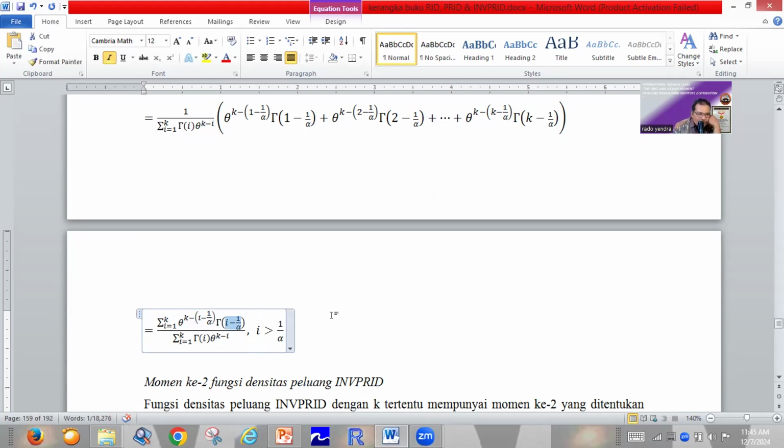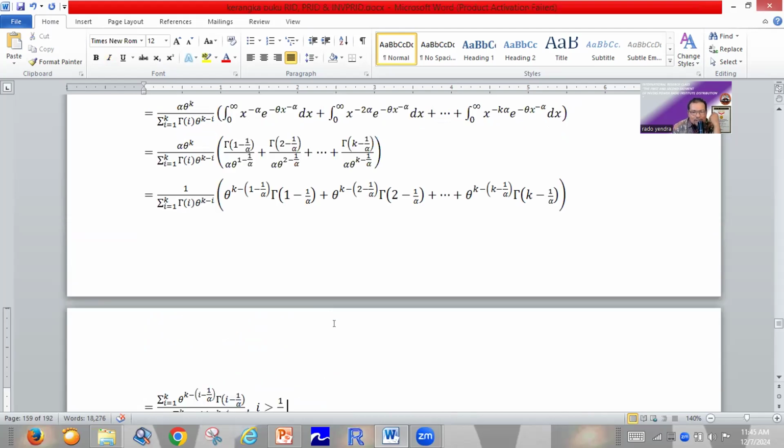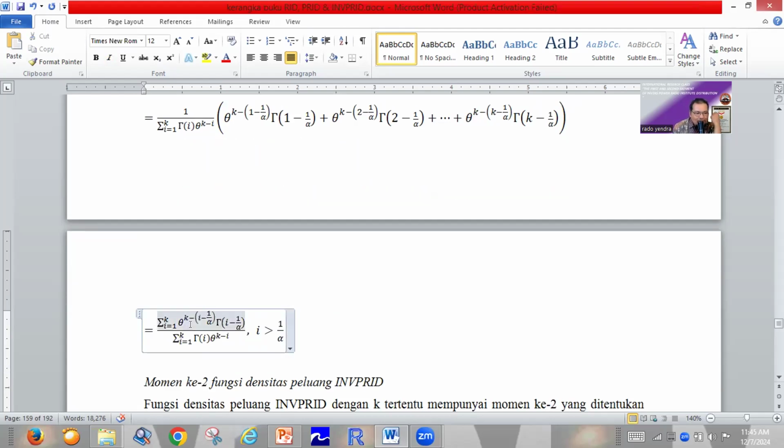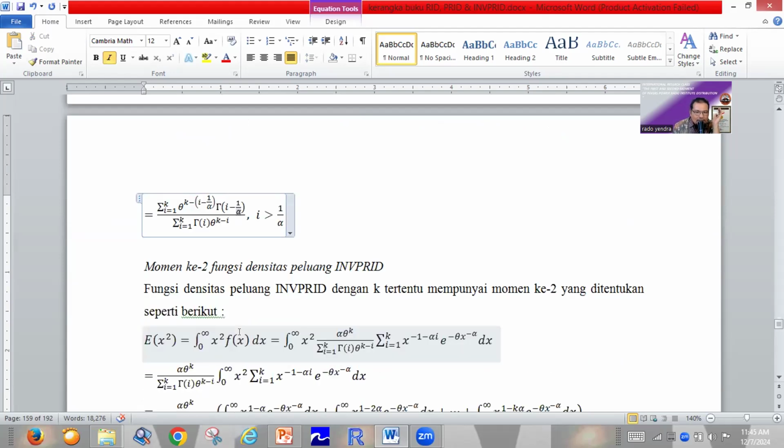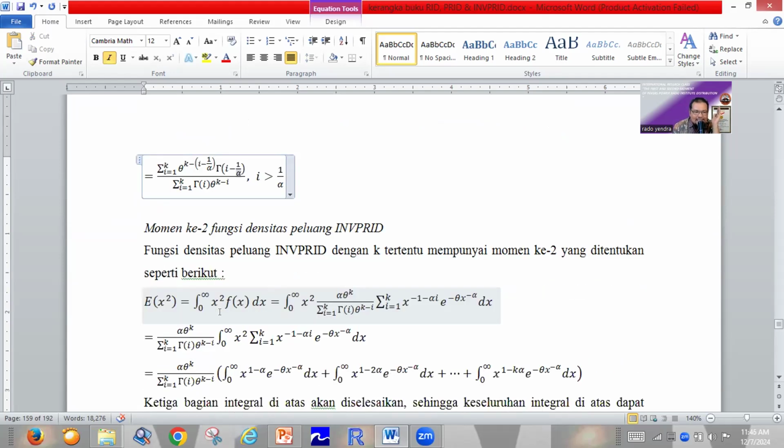So the first moment is very easy. We just need the information of k, so we can find the first moment of the inverse power Rado Institute distribution. Next, the second moment.